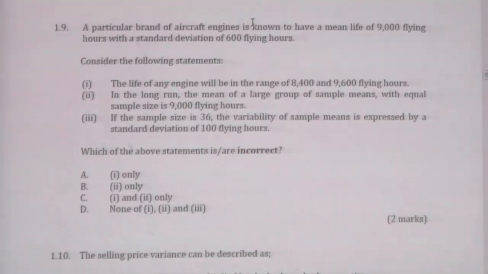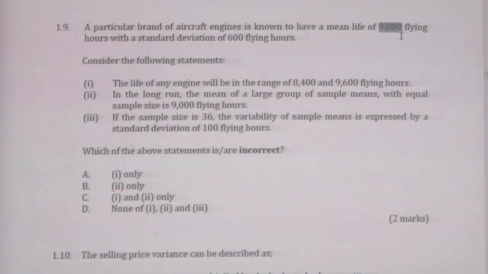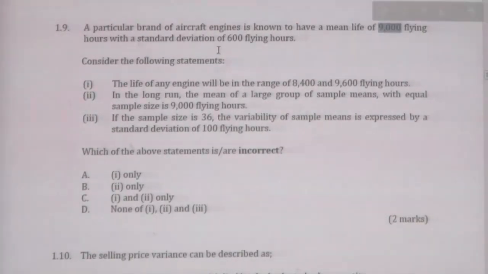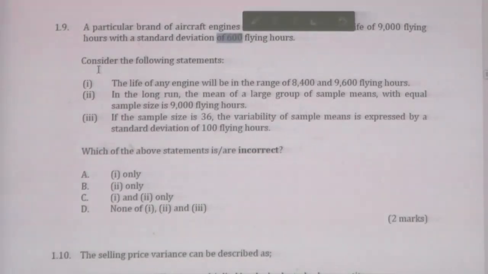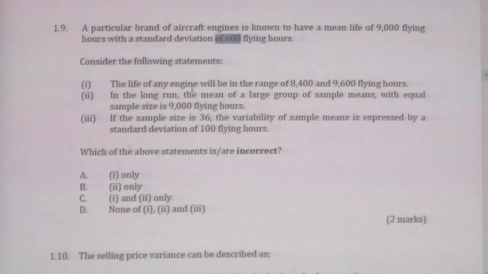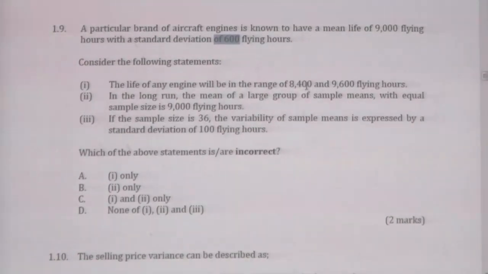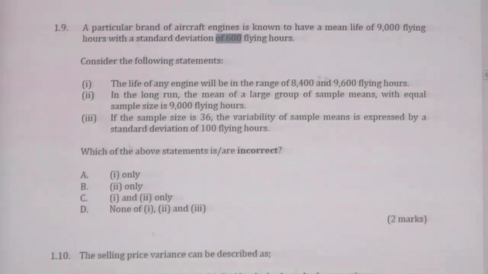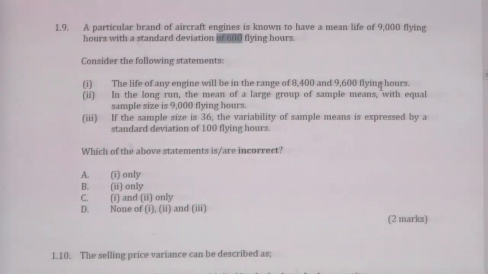This is just like a normal distribution. You have been given the mean value and the standard deviation of the population. Consider the following statement.